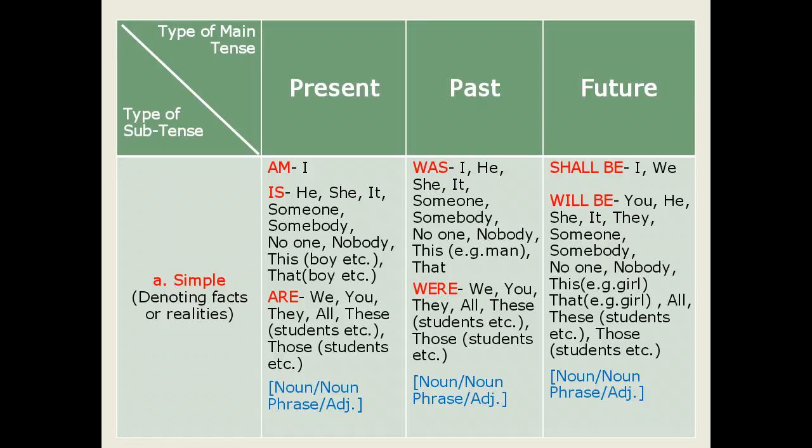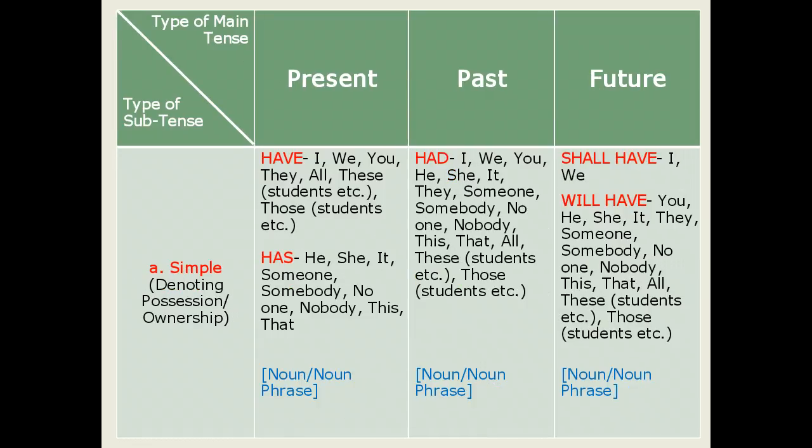After discussion of the first function of simple tenses, let us move ahead for the second function of simple tenses, that is to denote ownership or possession. So here also we find the same present, past and future simple tenses. In simple present tense denoting possession or ownership, we use two verbs, that is have and has.